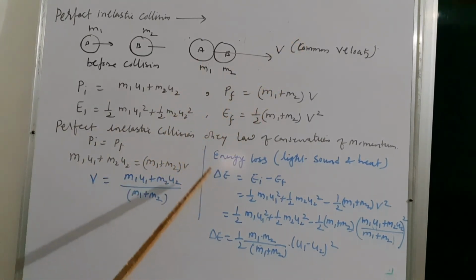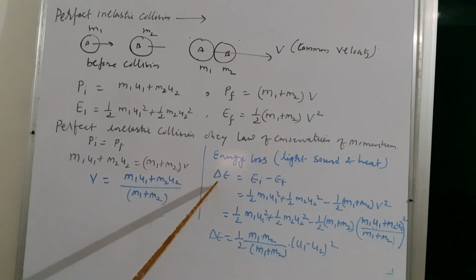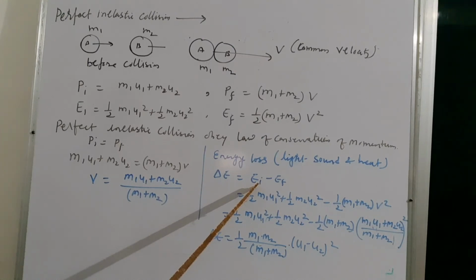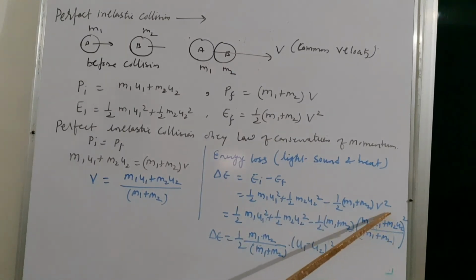And now determine energy loss. So energy loss we can determine like this: delta E is equal to E initial minus E final, and write down value of E initial and E final, and here write down value of v, common velocity, and on mathematically solving we can find out delta E is equal to 1 by 2 m1 m2 upon m1 plus m2 into u1 minus u2 whole square.